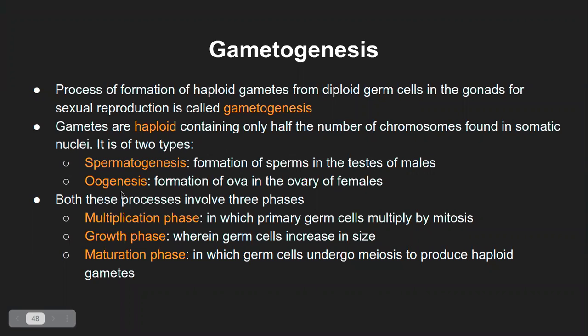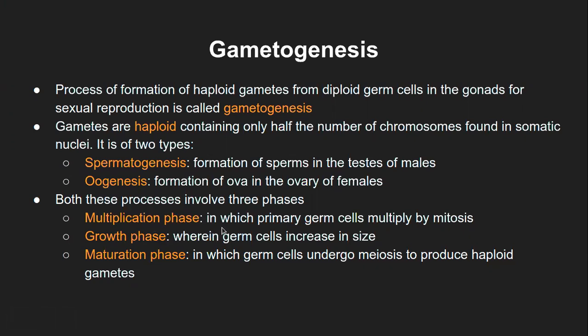Both of these processes have three common phases, though they happen with different types of cell. Sperm will develop from a germ cell, and in the ovary it will still be a germ cell, but both undergo the same three phases: multiplication phase, growth phase, and maturation phase.